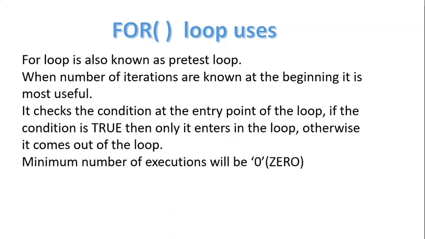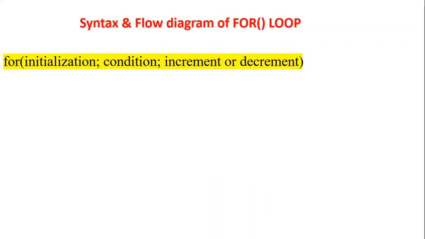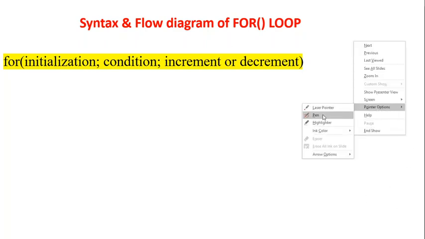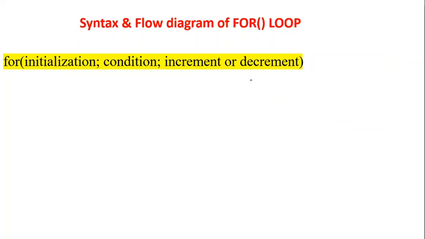We check it in the syntax. Now consider the simple syntax: for, initialization, condition, increment or decrement, and body of the loop. For is a keyword.